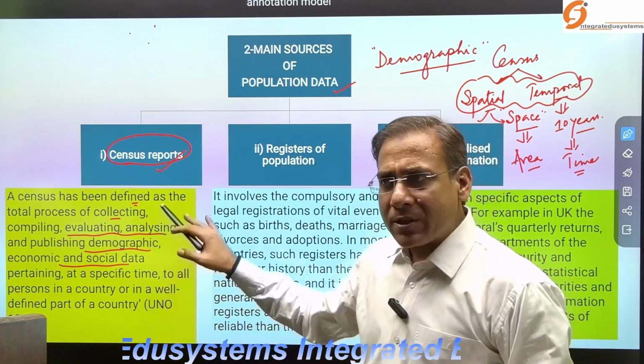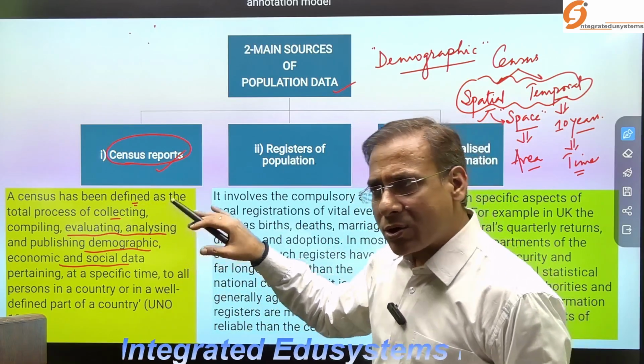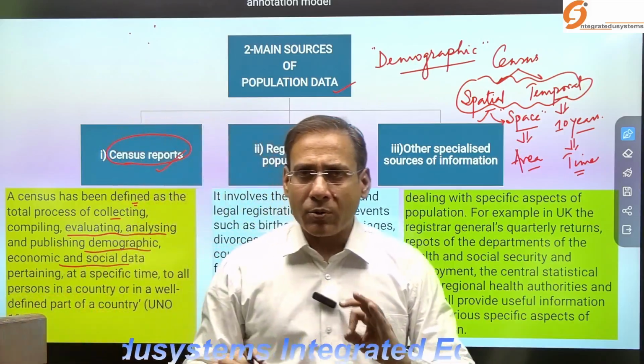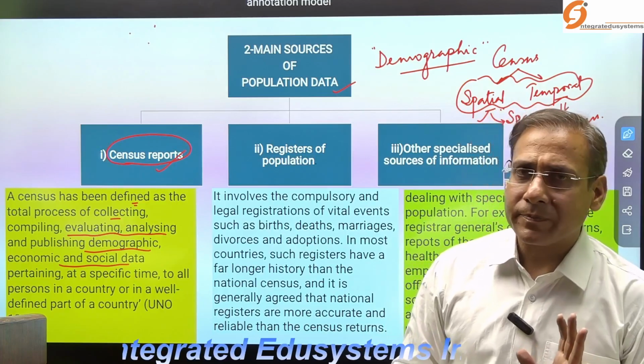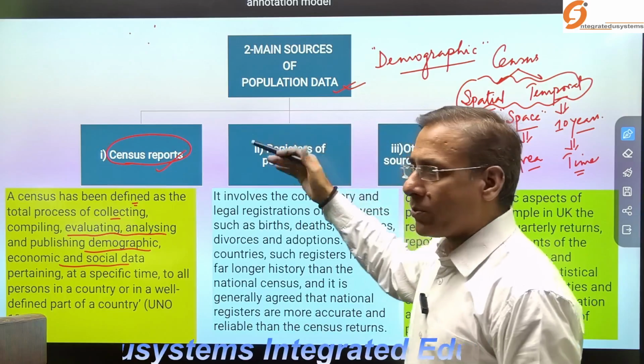But apart from the census, through other sources we can also get important information about the demographic structure of a particular area. What are the other sources of population data?